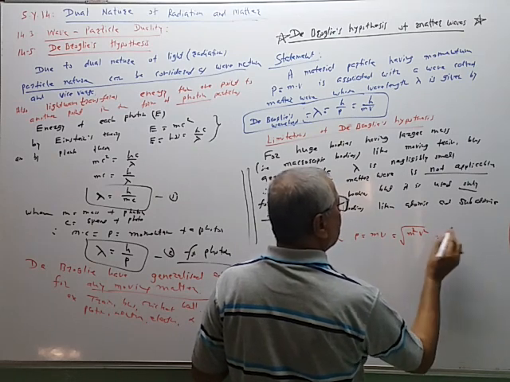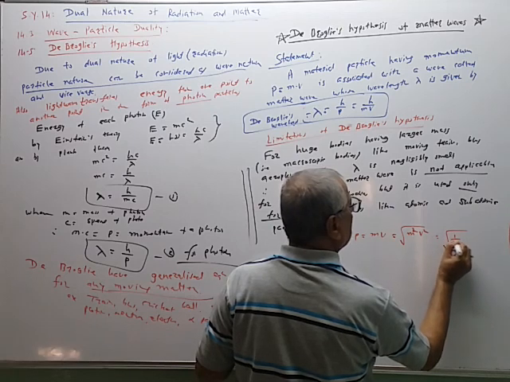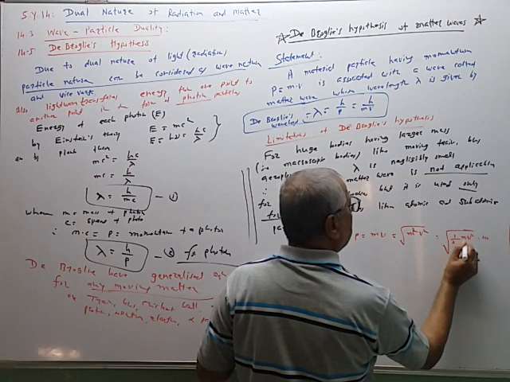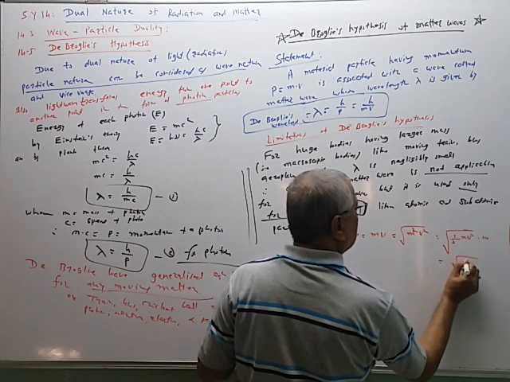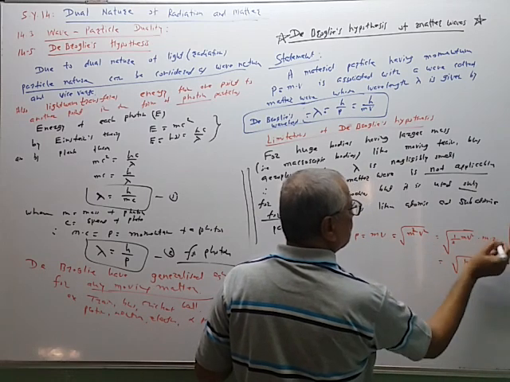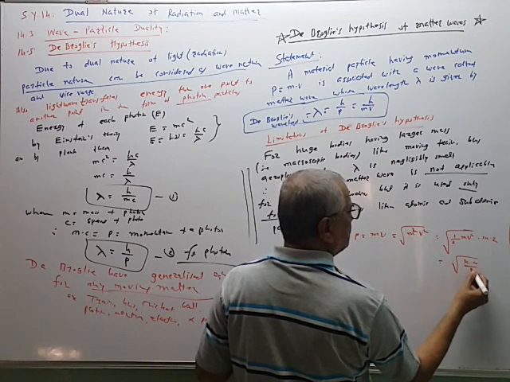This m squared v squared can be arranged as 1/2 mv squared multiplied by m. This 1/2 mv squared is equal to k, kinetic energy. So this will be multiplied by 2, and the 2 will get cancelled, giving m into m squared.